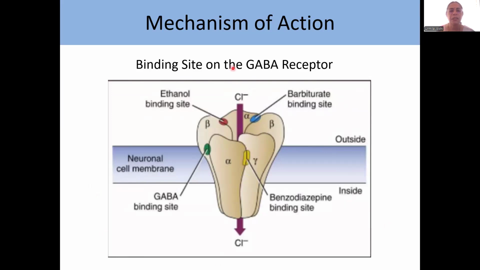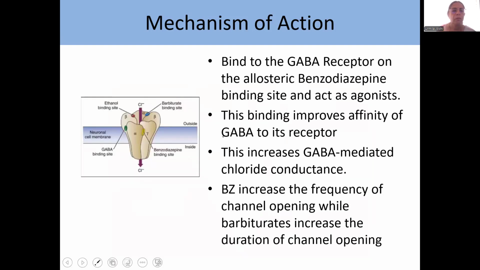This is just a revision of what we saw in barbiturates. GABA receptor is a ligand-gated ion channel where there are specific binding sites for benzodiazepines. Shown over here, specific binding site, and the GABA binds over here. Now, coming to the mechanism of action, benzodiazepines bind to the GABA receptor on the allosteric binding site and act as agonist.